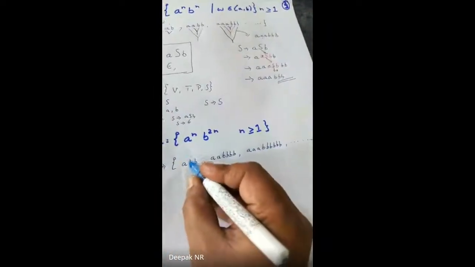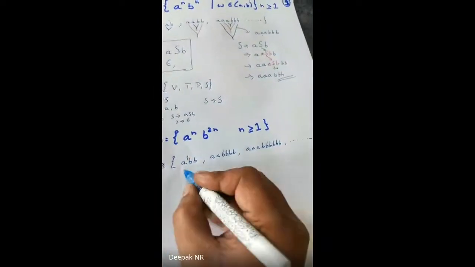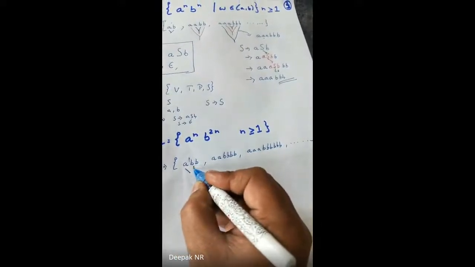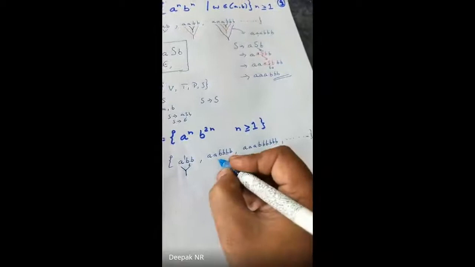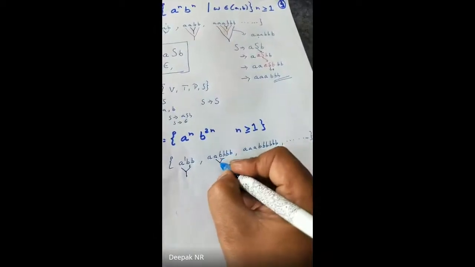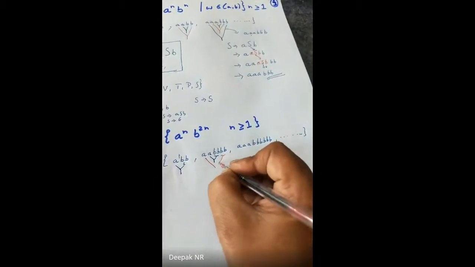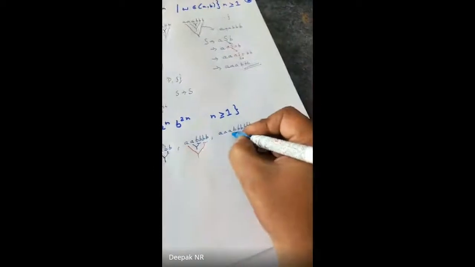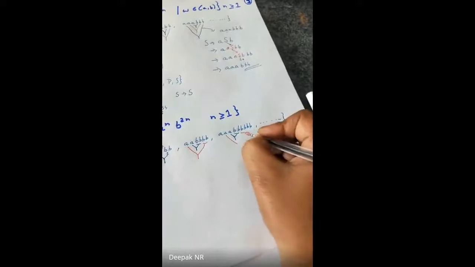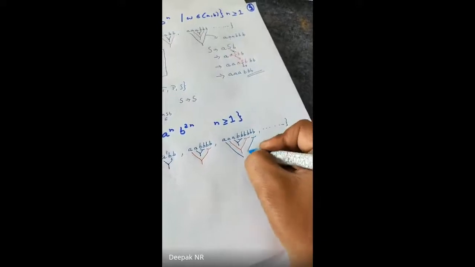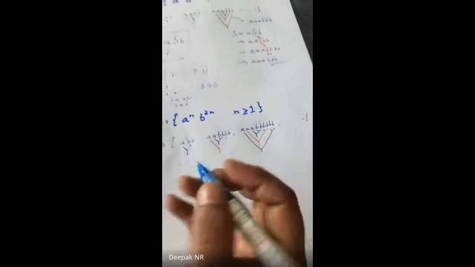Correct? If you observe, let me take this as the middle. If 1 a comes, 2 b's come. Let's write here too: if 1 a comes, 2 b's come, and yet again 1 a comes here, 2 b's will come. Clear? Now 1 a with 2 b's, now 1 a with yet again another 2 b's. Clear? Now I think you got something of how to write it.